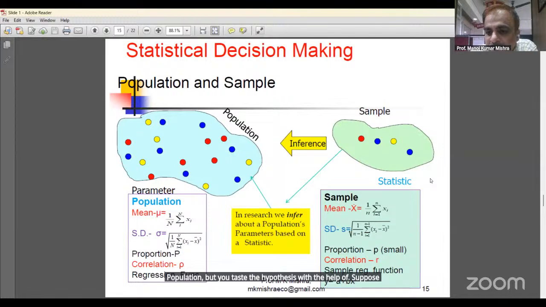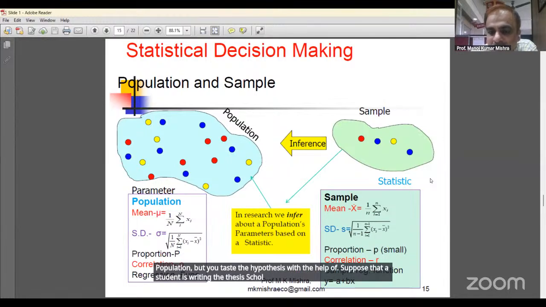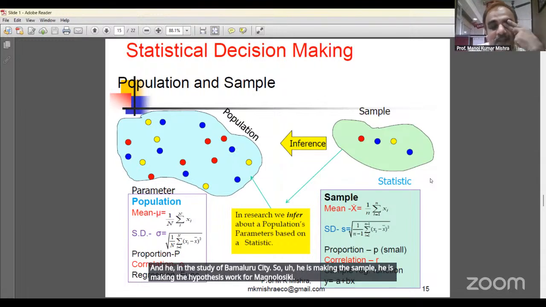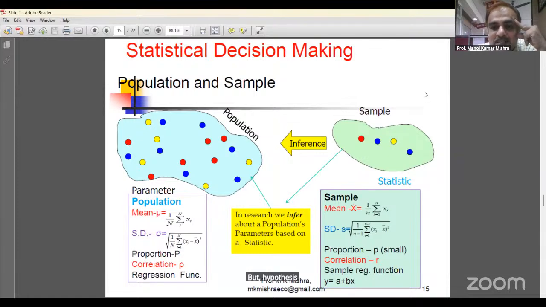Suppose a scholar is writing a thesis on Bangalore city. He makes the hypothesis for Bangalore city, but the hypothesis is tested by the sample. He takes the data of 500 persons from Bangalore city and tests the hypothesis that is related to the population.